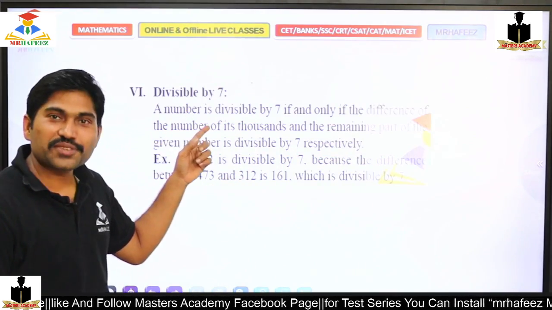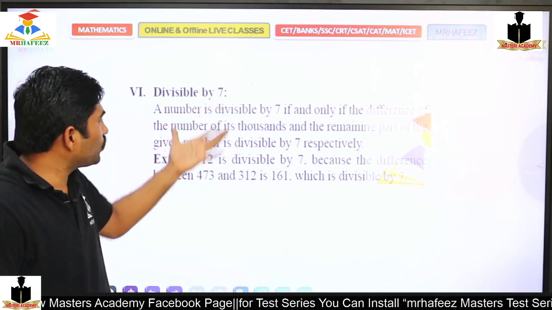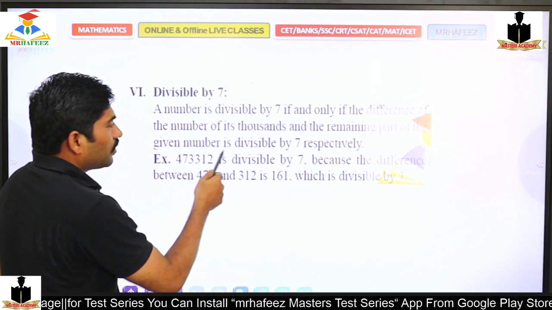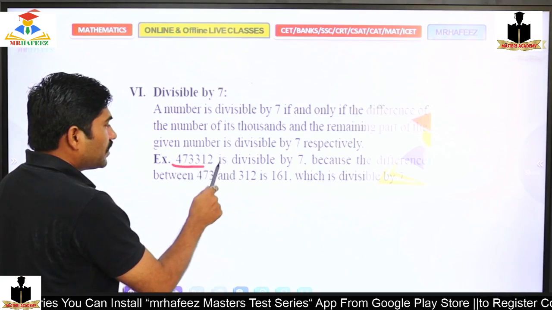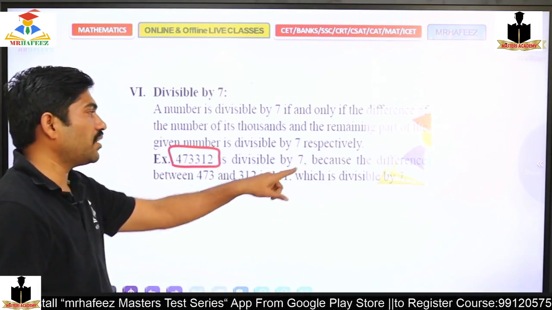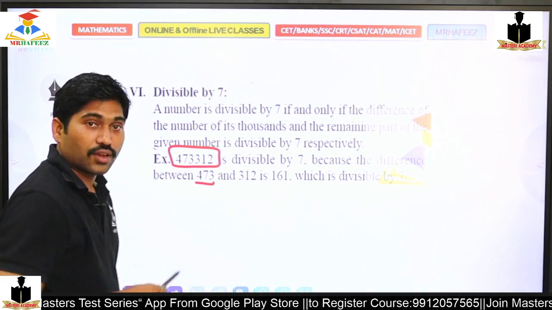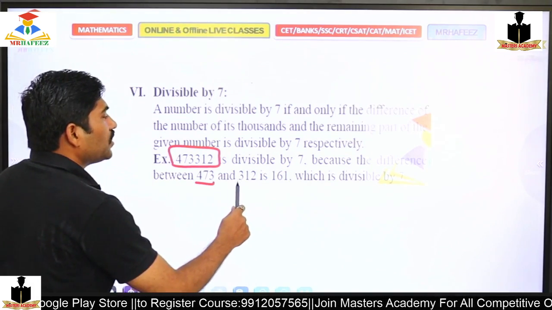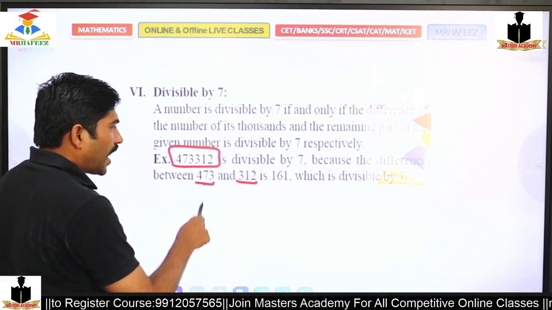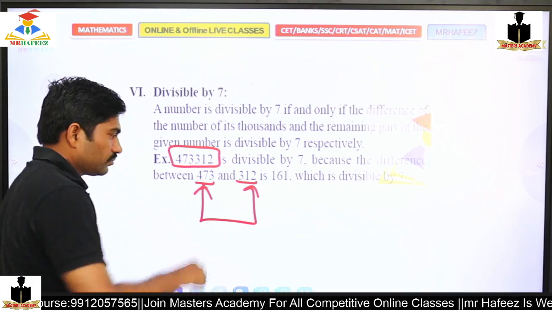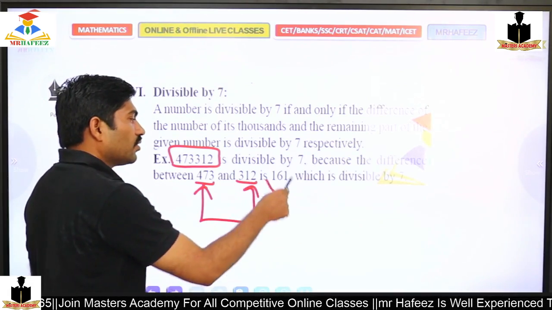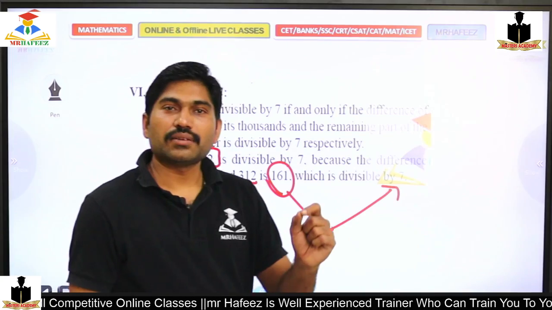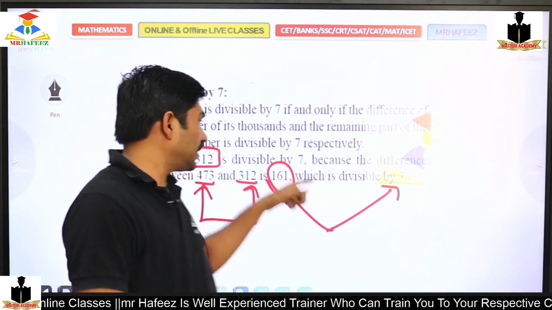So divisibility rule for 7. Please go through that. A number is divisible by 7 if and only if the difference of the thousands part and the remaining part of the given number is divisible by 7. So 473312 is divisible by 7 because of the difference of 473 thousands and 312. I subtract these two, then I get 161. Then I should divide by 7. If that is divisible, then this can be divisible.